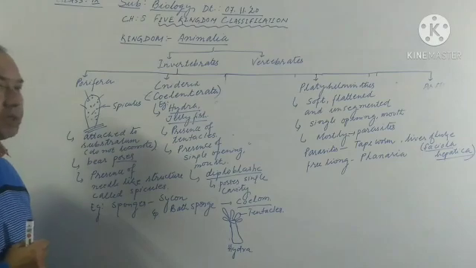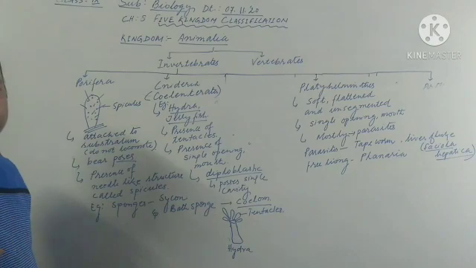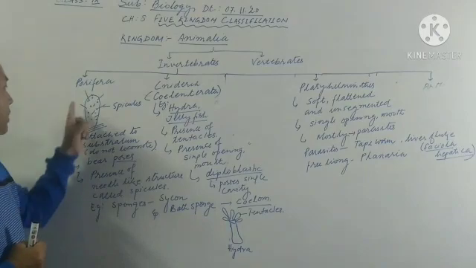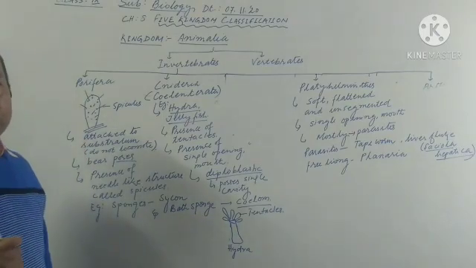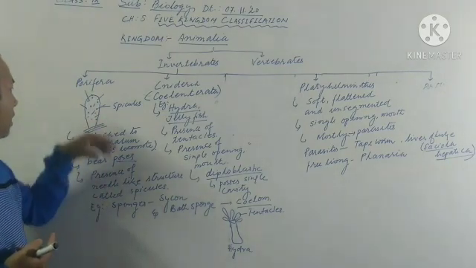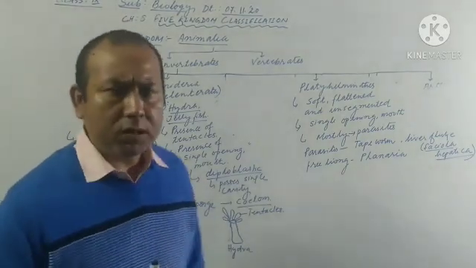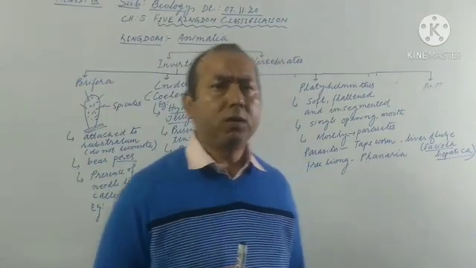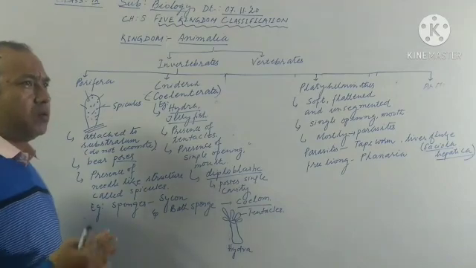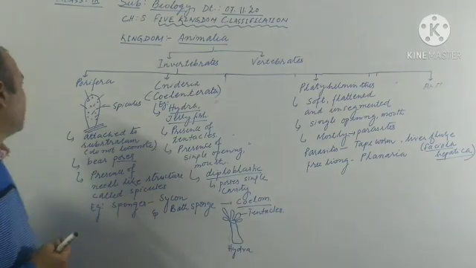Then after that comes the presence of spicules. I made here one diagram of sponges, which is the best example of Porifera. So the next point is the presence of spicules. The spicules are needle-like structures that develop all over the body of these sponges, or the animals belonging to the group Porifera. So spicules are needle-like structures that are present all over the body of Porifera.